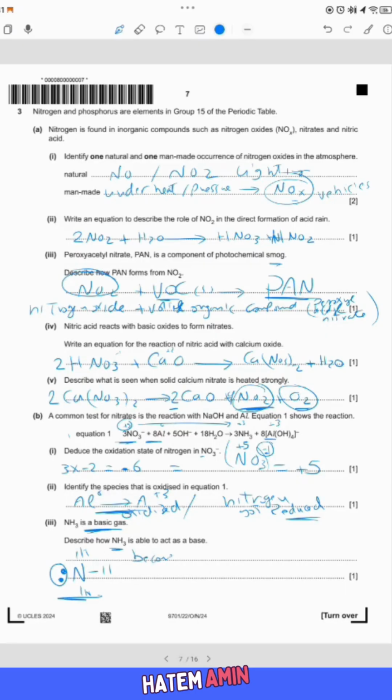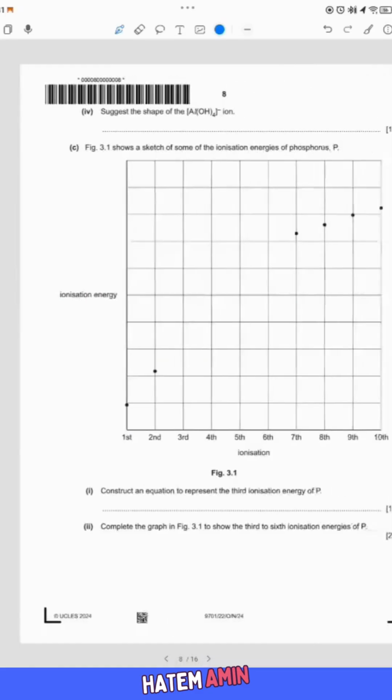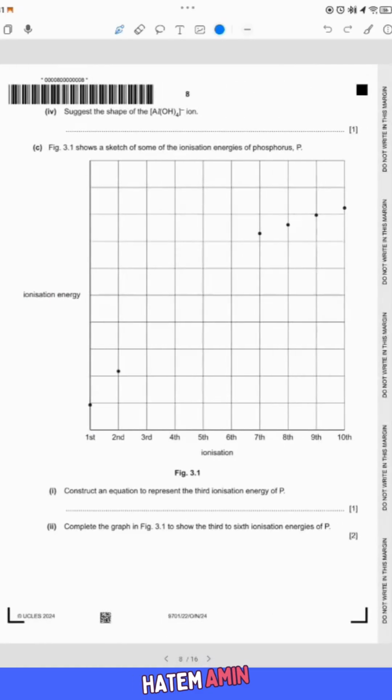Because the nitrogen has a lone pair of electrons able to accept a proton, H+.